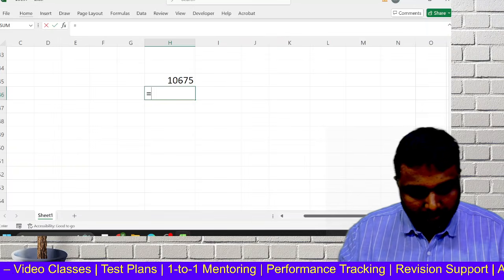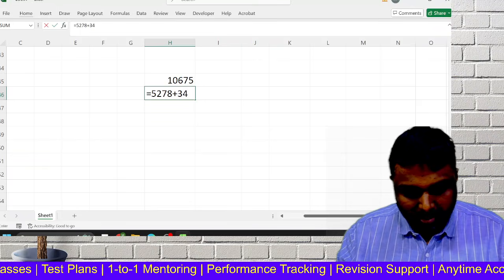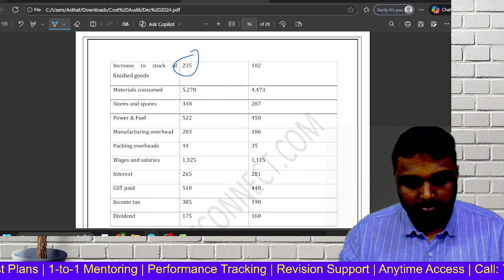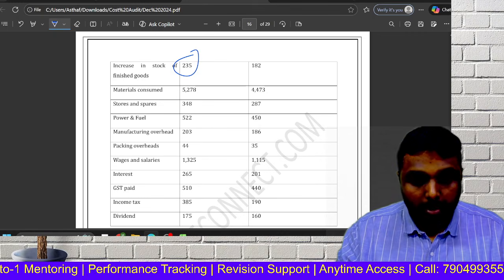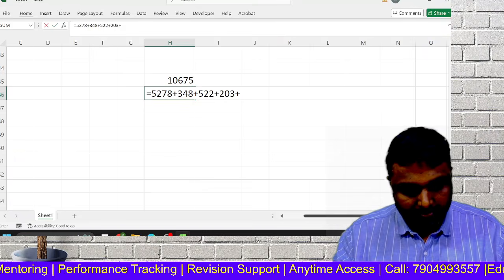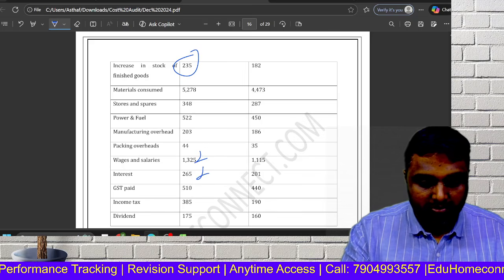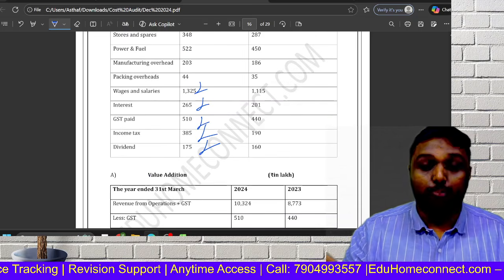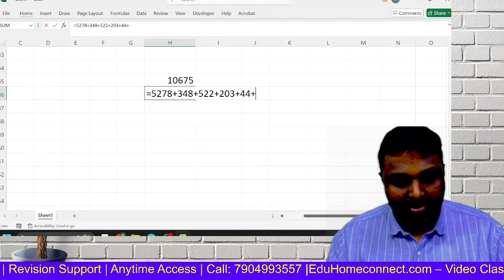The material will come, 5278. I'm doing it in a shortcut method. Stores and spares will come. Power and fuel will come. Manufacturing overhead will come, packing overhead will come. Salaries will not come, interest will not come, GST will not come, income tax will not come. See, I don't know who prepared this question paper. Whatever will not come is coming at the end.